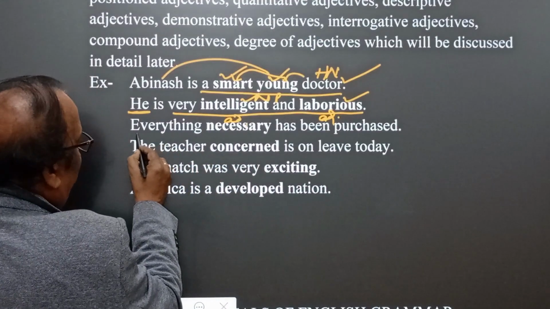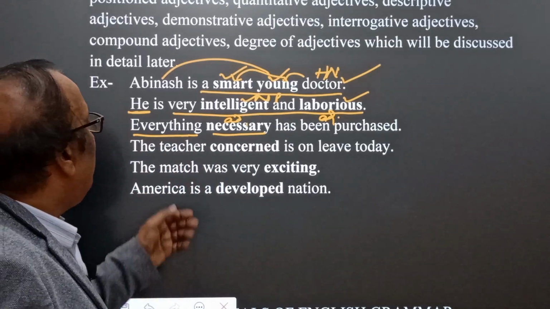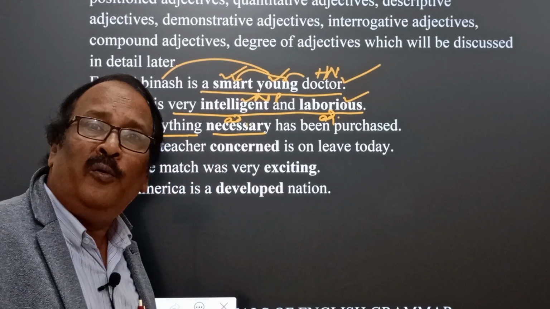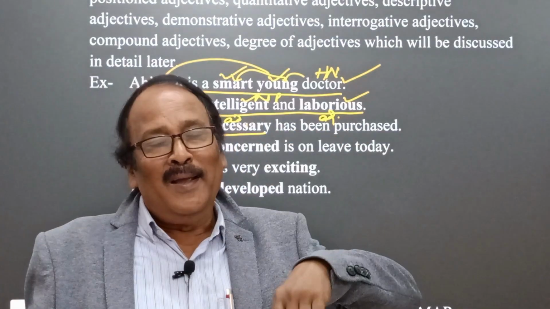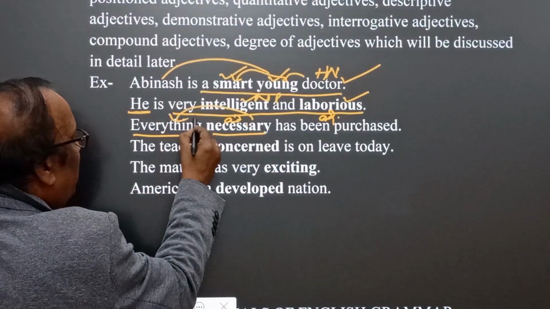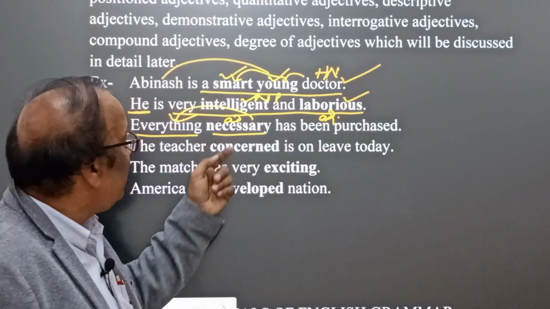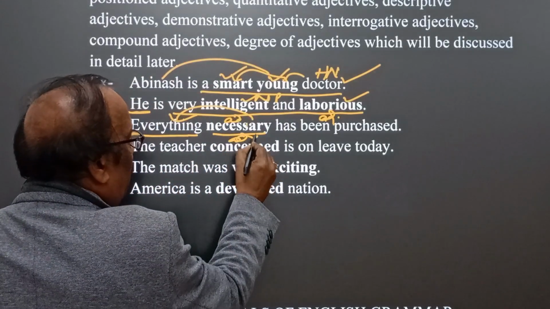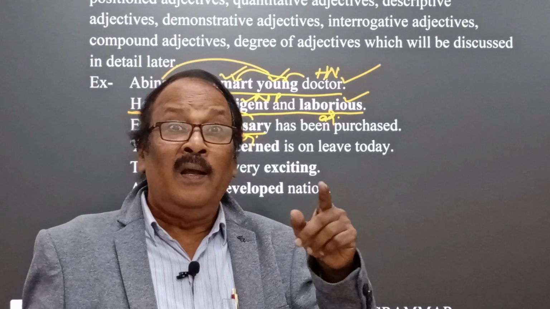Everything necessary. You see, listen, very interesting. Everything is an impersonal pronoun, but it plays the role of a noun and subject. So, you see, everything is a noun-like word, not a noun, but a noun-like word, which now plays the role of subject. And here, necessary is qualifying everything. Everything necessary has been possessed. This is what we call necessary here, an adjective, and its role is postpositioned. It means everything.